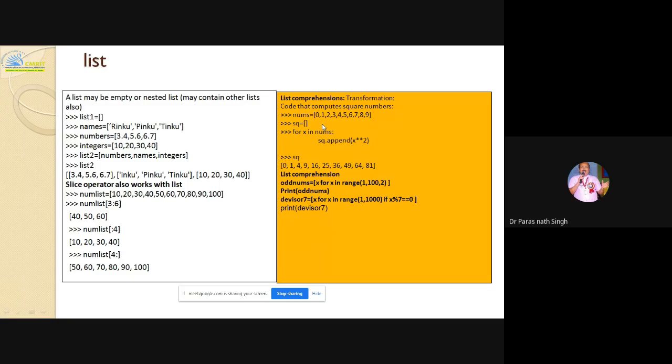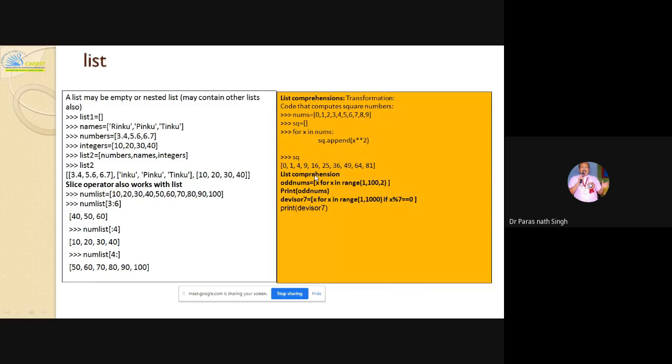That is how to append the numbers, x square, and display that. One list has the nums from 0 to 9, and if you want to store some other list of squares, you want to create that for x in nums. So append is one of the built-in functions of the list to append a value in the list. Once you have declared the list, you can append the value by list dot append and whatever value you want. So x square is appended and you are displaying it here.